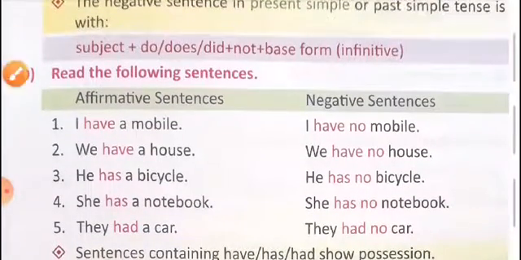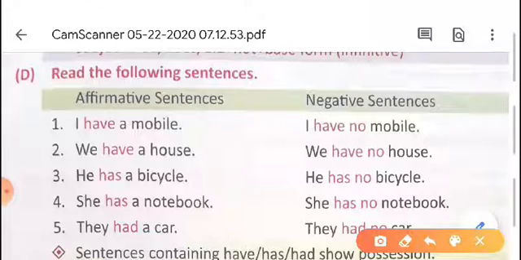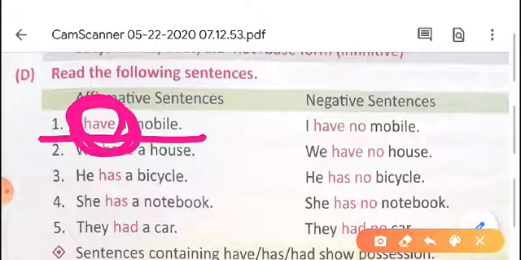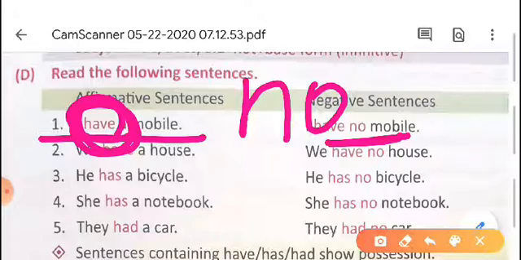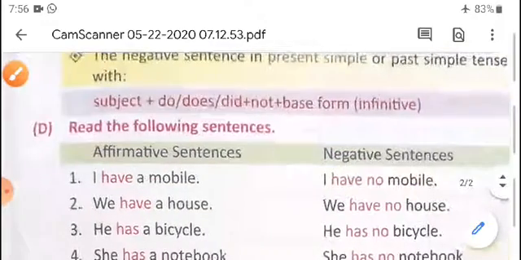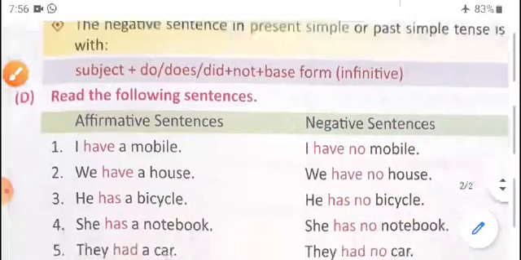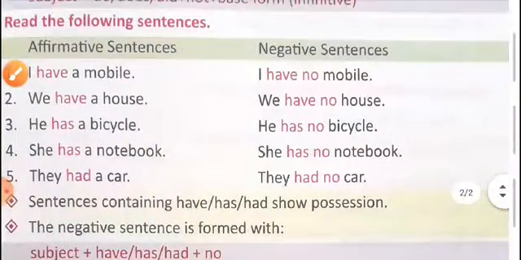So the first sentence is I have a mobile. Here what is the helping verb? Have is the helping verb. So with this have, we have to write the word no, N-O, no. Don't write not, only write no. I have a mobile. I have no mobile.